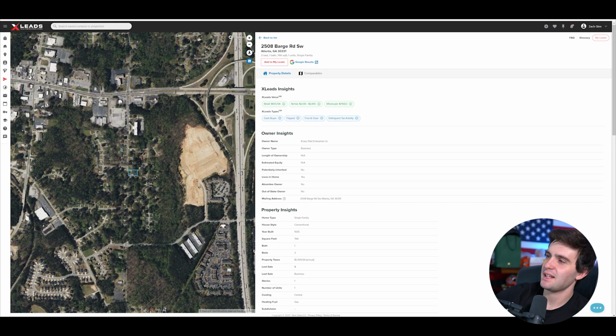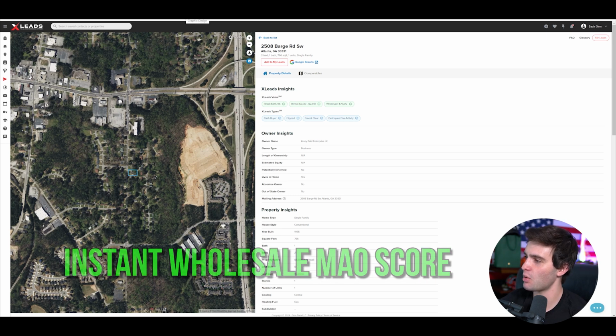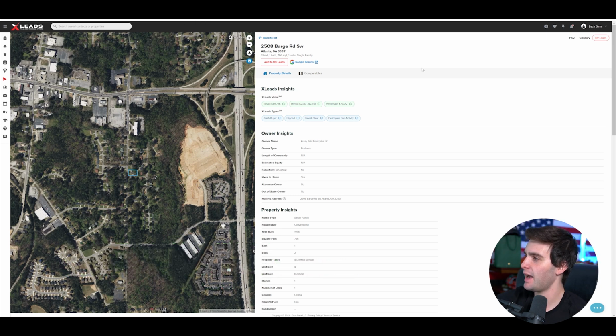So I just popped this thing into X Leads just to kind of get some more information about the property. The reason why I like X Leads is it gives you an instant wholesale MAO score of what your initial offer should be. And just throwing it in here, it says I need to be about 79 grand on my first offer. So I'd say an MAO is like 85, 90 on this thing, which they're not gonna like.